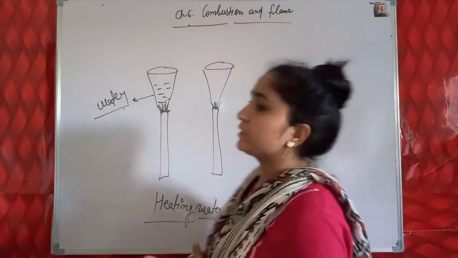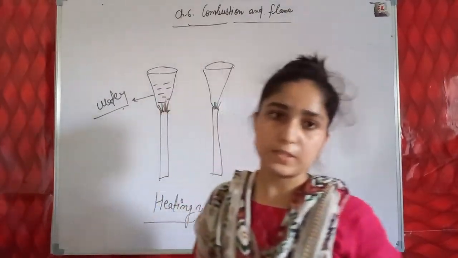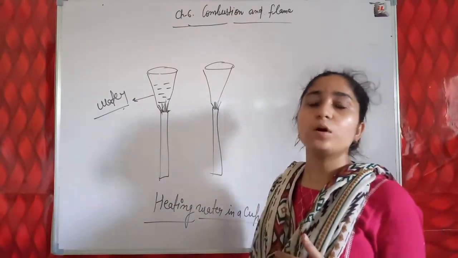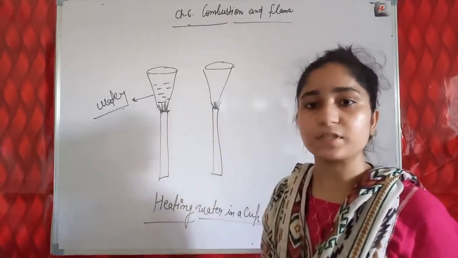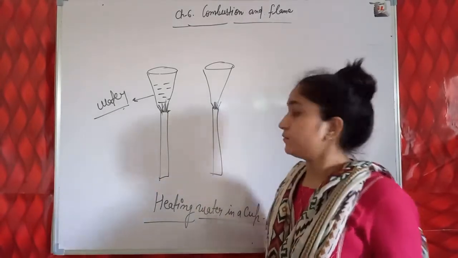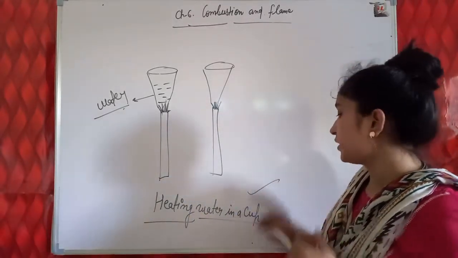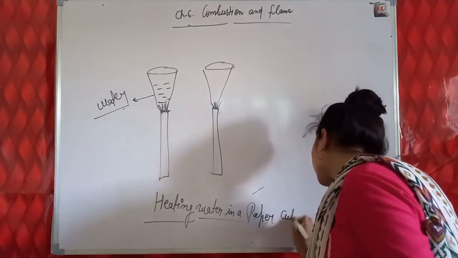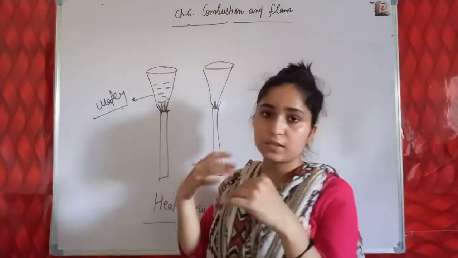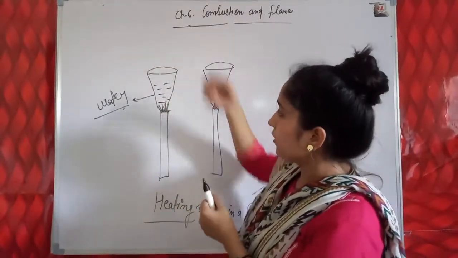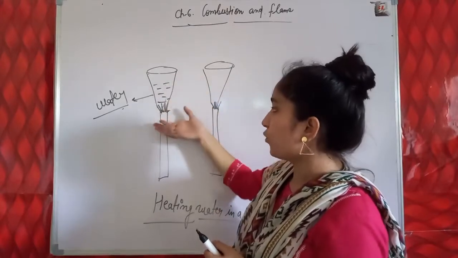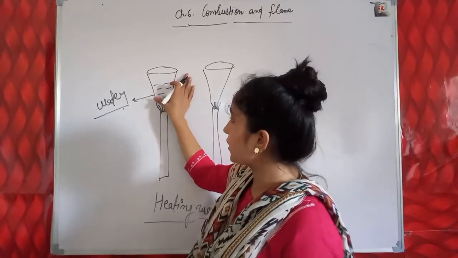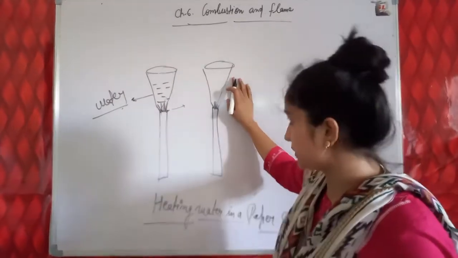Students, you know that for burning of combustible substances, a temperature that we call ignition temperature is necessary. If the temperature is below its ignition temperature, then the combustible substance will not burn. So this is heating water in a paper cup. So this is the paper cup, and here the paper is in a folded condition, and that is kept over this chimney. And at first, in one paper cup there is water present, and in the other, water is not present.